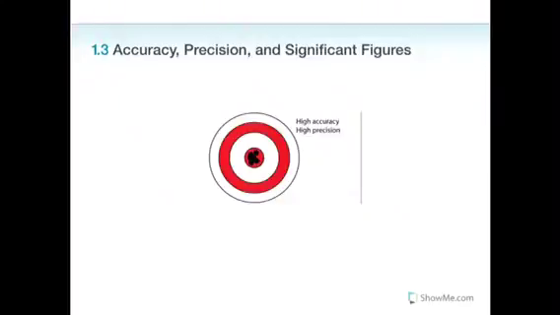So instead, let's take a look at one that is both. See, all the bullet holes are very close to each other and are in the center of the bullseye. So this would be very accurate and very precise.